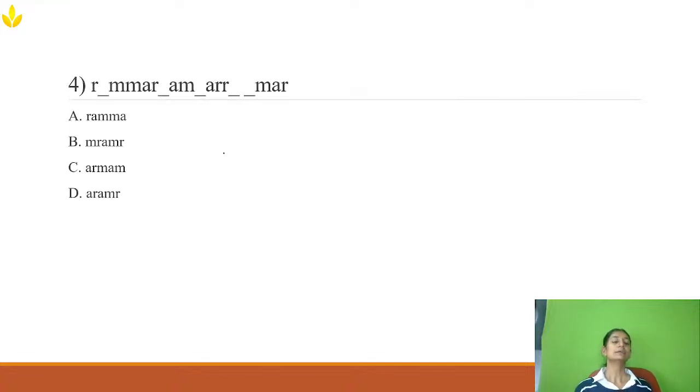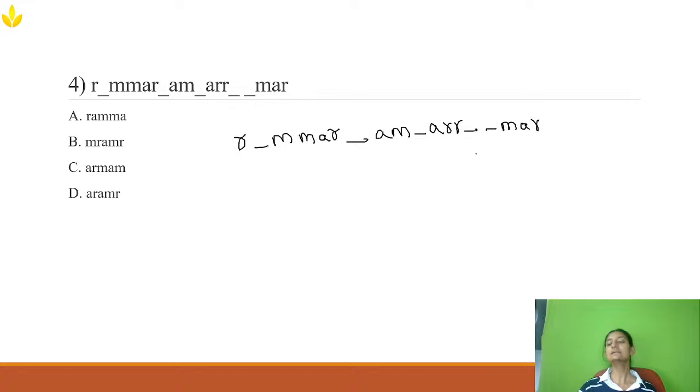Now, the next question is on letter series. We also solved similar kinds of problems earlier. Now, the first step is to count how many letters are there. 1 2 3 4 5 6 7 8 9 10 11 12 13 14 15 16 17 18. 18 is a multiple of 3, so we need to divide them into 3 groups.